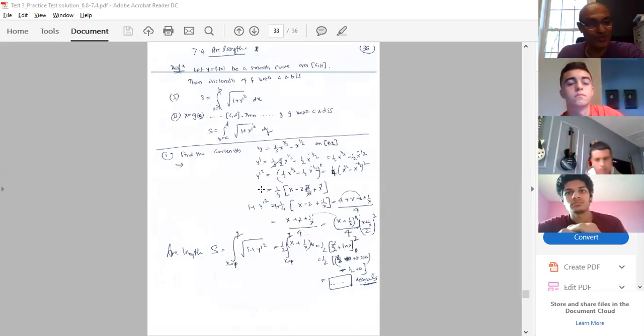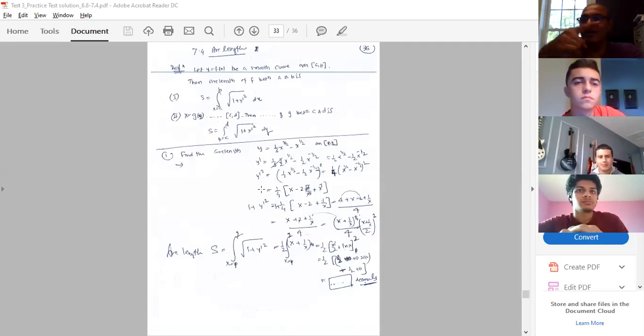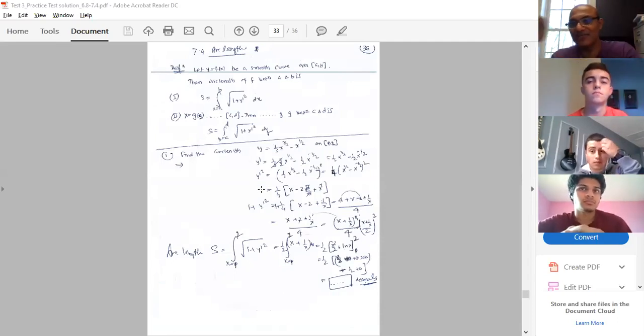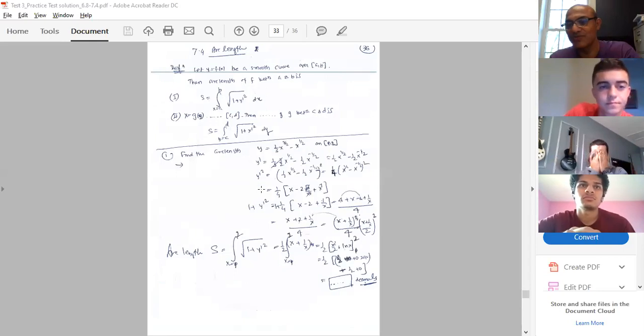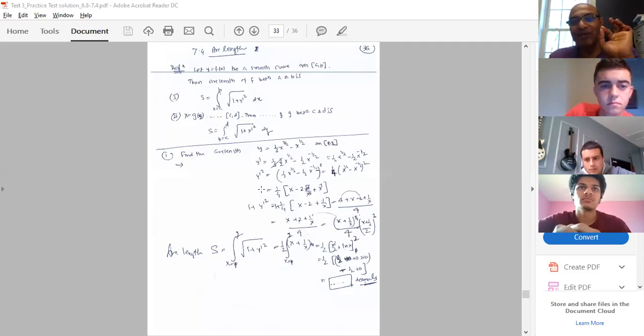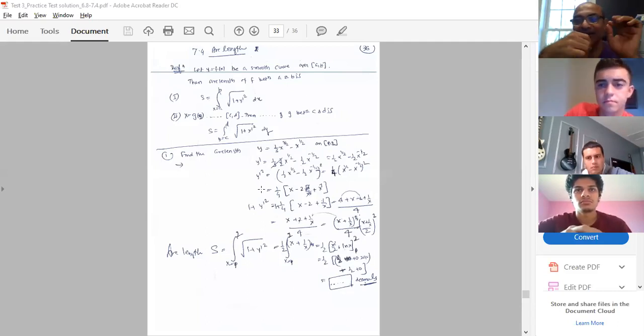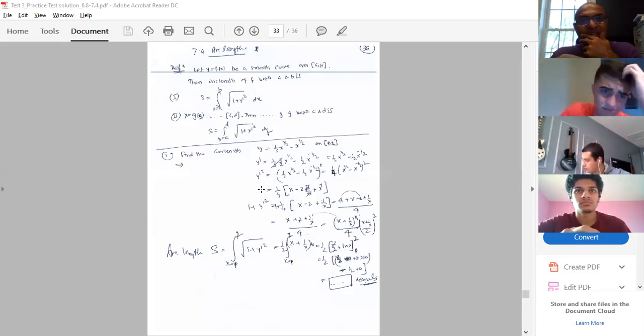Okay, arc length. Arc length means, suppose you are given some arc, some curvature in the xy plane, and suppose y equal to root x, right? I want to find just the length of this arc. If I give you a straight line, you can measure it very easily. But how can you get the length of the arc? That is called arc length, one of the applications of integration.